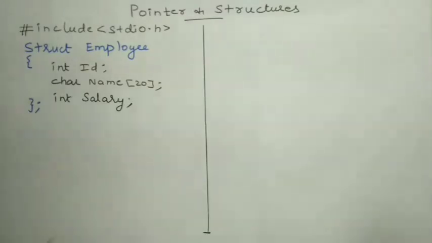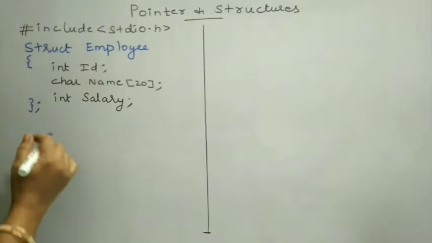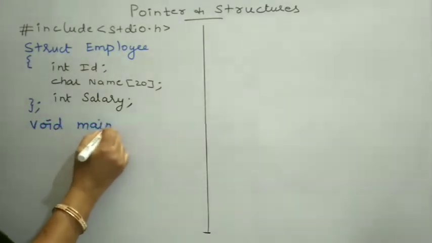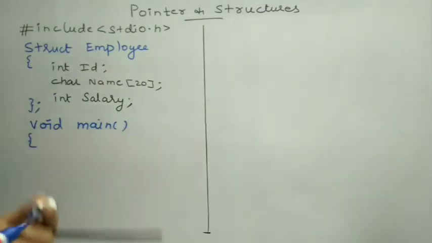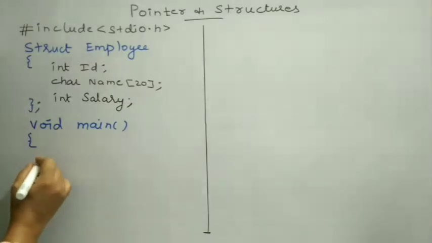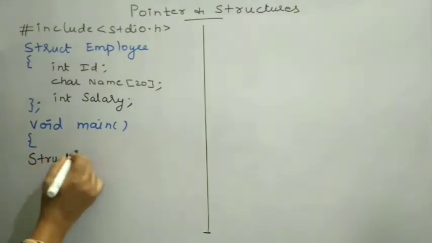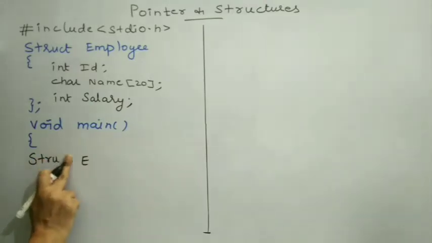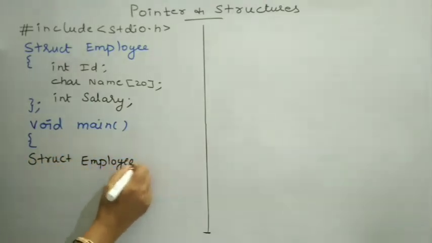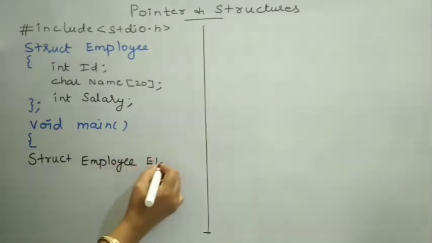After my structure employee has been defined, I am going to start a main function, void main. Inside this main, I am going to define a structure variable and a pointer variable. If I want to declare a structure variable, how to declare? Declaration starts with the keyword struct and then name of the structure, that is employee, and then variable, that is E1.